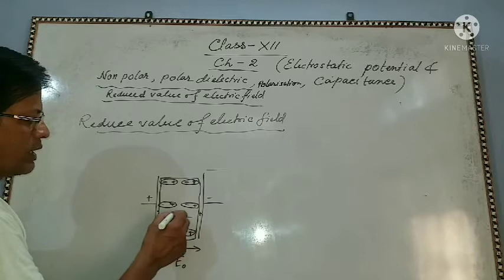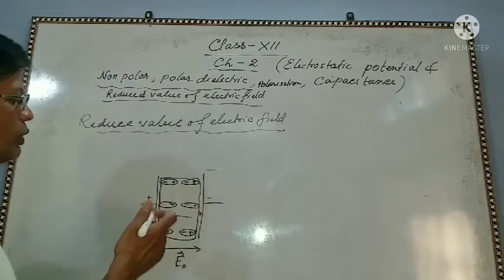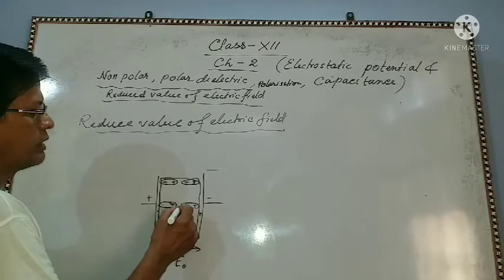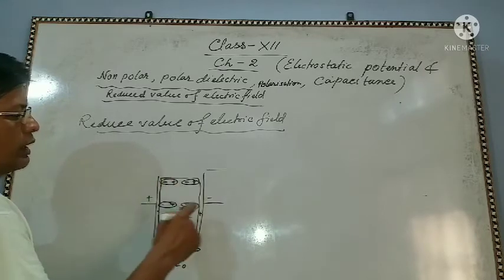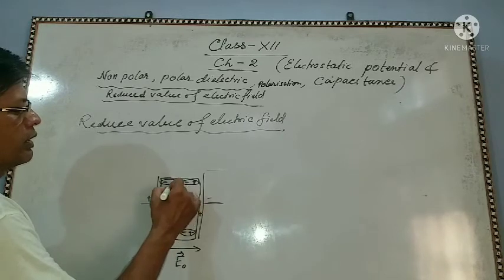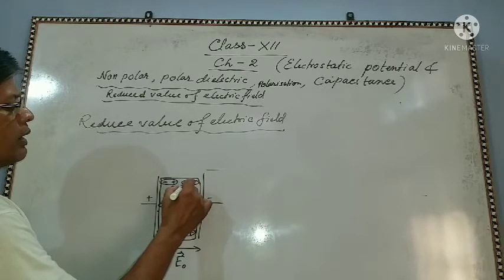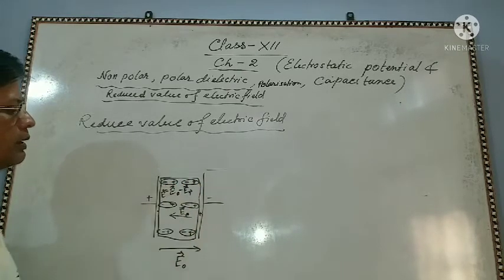Due to which there will be a field due to polarization. This is called the EP. This is in this direction, external field in this direction. So inside this, what is the net electric field? E naught minus EP. This is called the reduced value of electric field. Clear?